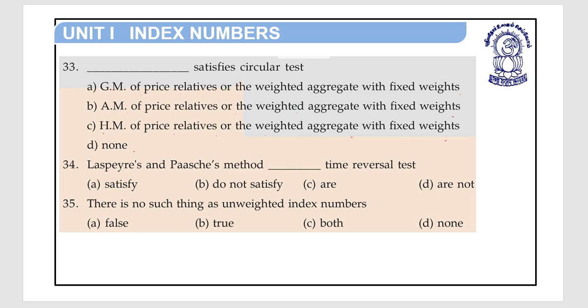Option D none. So option A is the right answer. GM of price relatives or the weighted aggregate with fixed weights satisfy the circular test. Okay. So option A is the right answer.